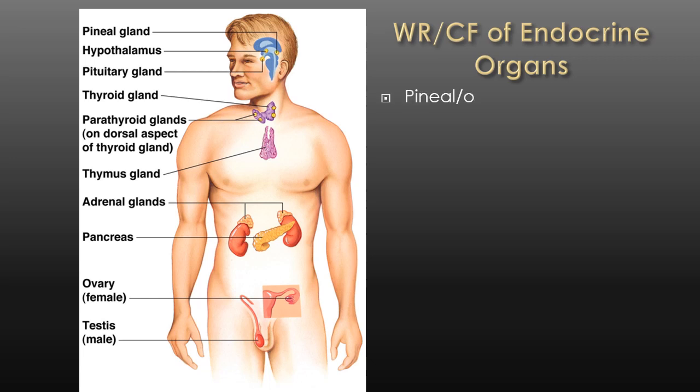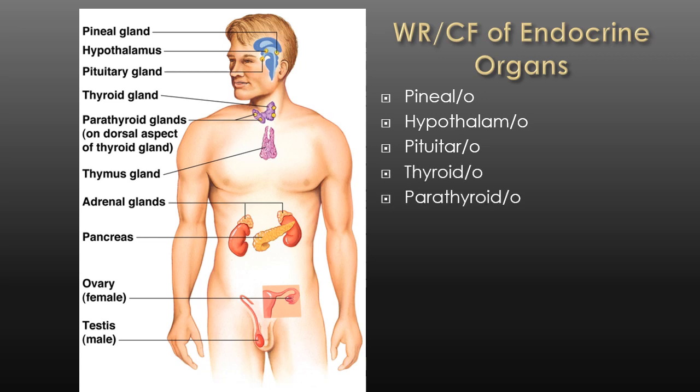The combining forms are, well, if you just drop the suffixes of all of those terms, whether you drop the -al, the -ary, the -oid, the -us, then you'll have the combining forms: pinealo, hypothalamo, pituitaro, thyroido, parathyroido, thymo. We've taken thymus before in a previous chapter.